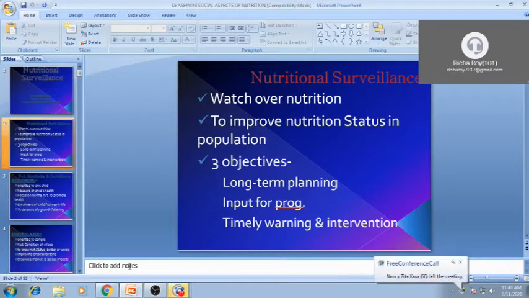Many types of surveillance are there: sentinel surveillance, step-by-step surveillance, and so on. But like for all diseases, nutritional surveillance is also needed, to know what the basic need in that area is and what the prevalence of nutrition-related diseases in a certain area is. For that, we take a certain area, a certain district, a certain city, or we choose one area for nutritional surveillance, as we say.